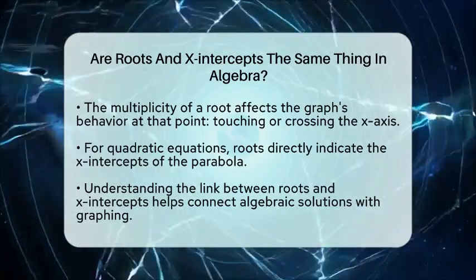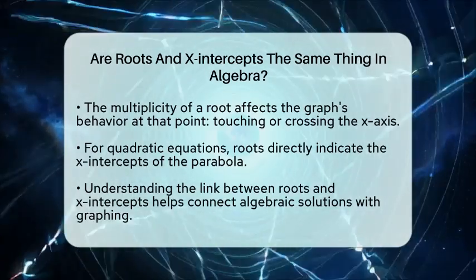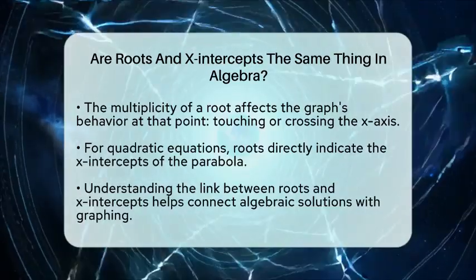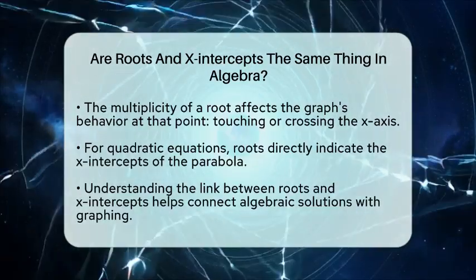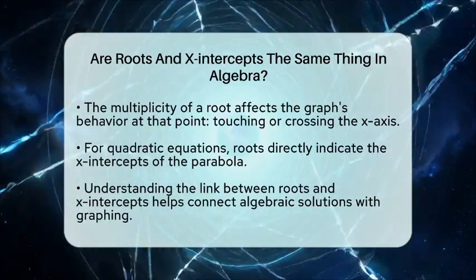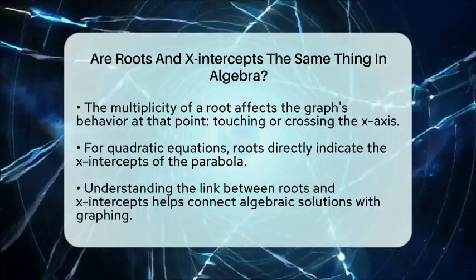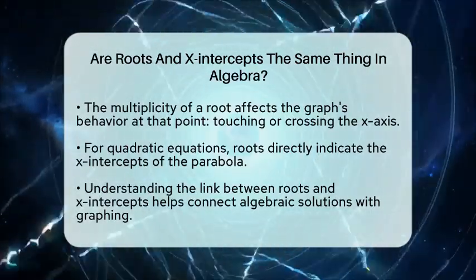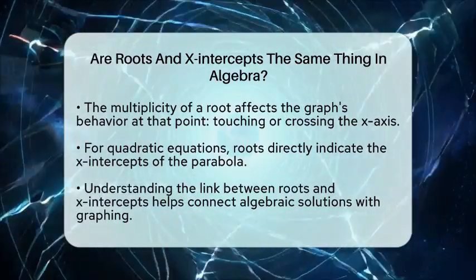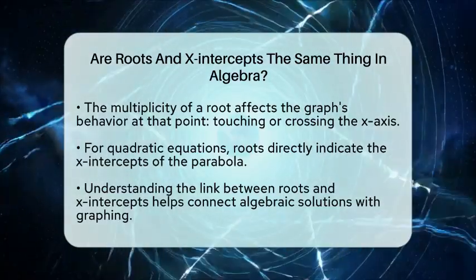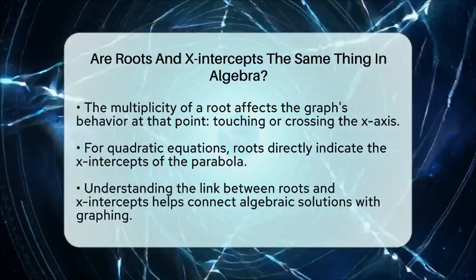In summary, roots are the solutions to the equation where the function equals 0, and x-intercepts are the points where the graph crosses the x-axis. For many functions, especially polynomials, they are the same. Understanding this connection helps you see how algebra and graphing work together to give a complete picture of a function.